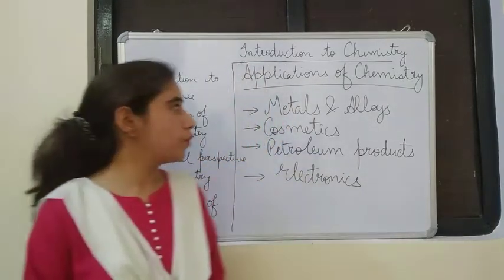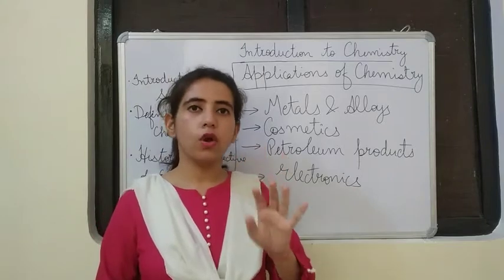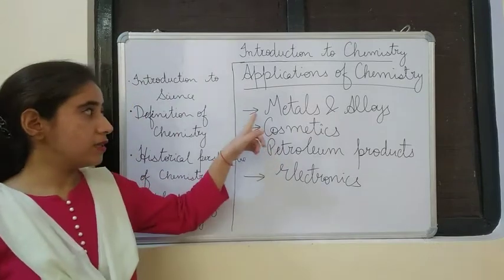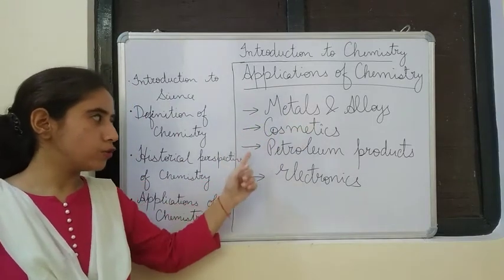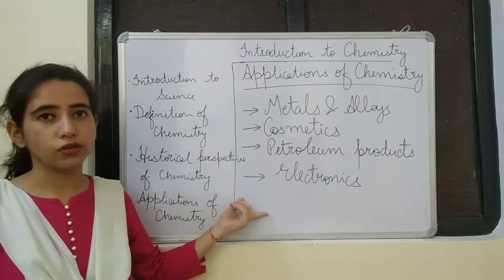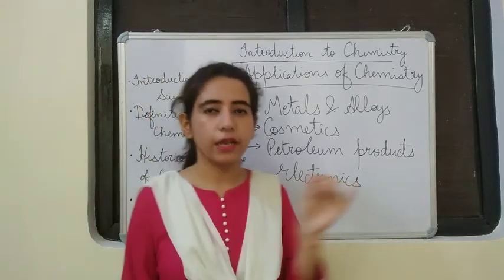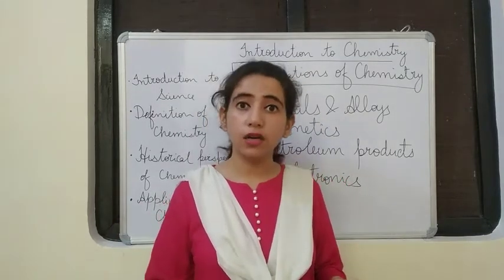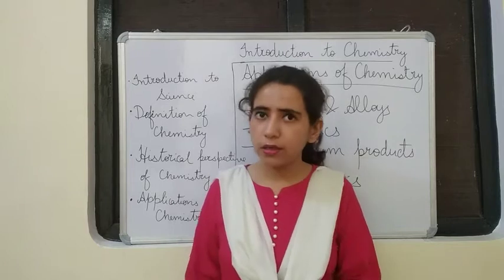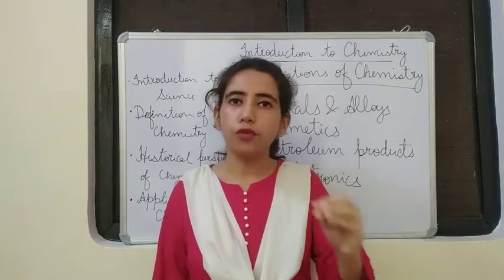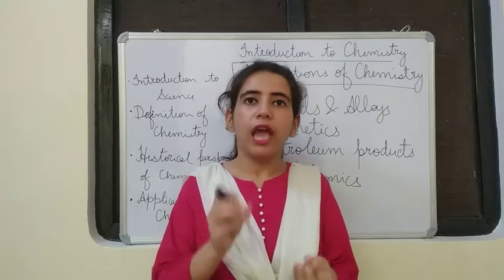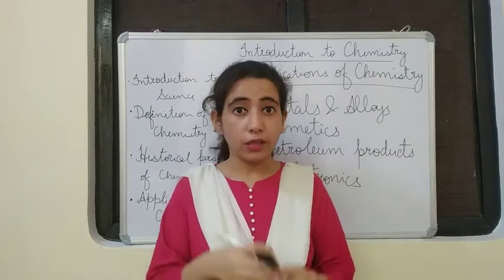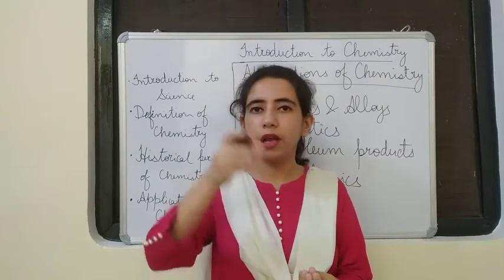Proceeding with the applications of chemistry, we have 4 more fields in which we are going to see how chemistry is applied: metals and alloys, cosmetics, petroleum products, and the last one, electronics. First, let us see metals and alloys. All the metals are present in the earth, especially in the earth's crust. But are they present in the pure form? No. They have to be taken out in the pure form, and for that so many chemical processes are applied. So we get metals only after the chemical processes.